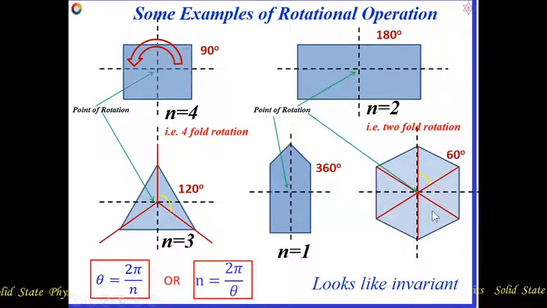Symmetry is possible. For this hexagonal case, having equal sides, each angle is 60 degrees. So if we rotate 60 degrees about its point of rotation, we get the symmetric or invariant view. That means each 60 degree rotation gives the invariant or symmetric view. Hence n equal to 2 pi by 60 is equal to 6. That means this object has 6-fold rotation symmetry.